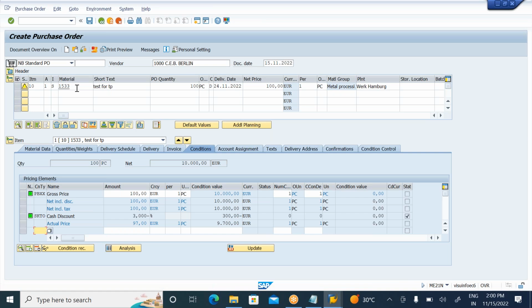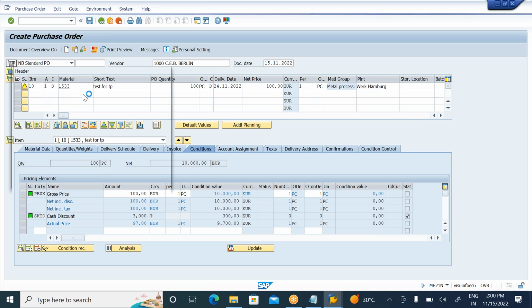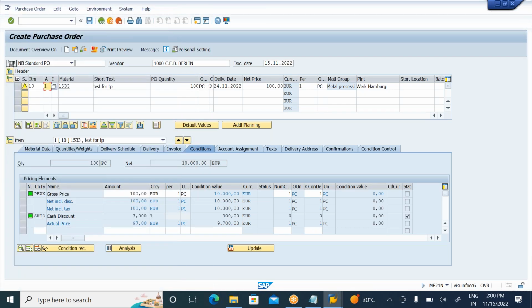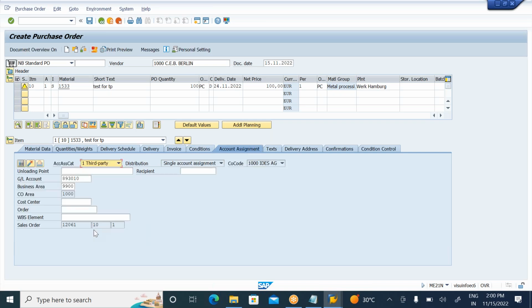Now, what do we need to observe here? The purchase requisition is created and I am converting it to a purchase order. In the purchase requisition, what details will the system pick? Here you can see account assignment category 1, which means third party, and item category S, also third party. Also observe your account assignment tab: you can see your sales order number, the account assignment category, and which vendor we are giving the order to.